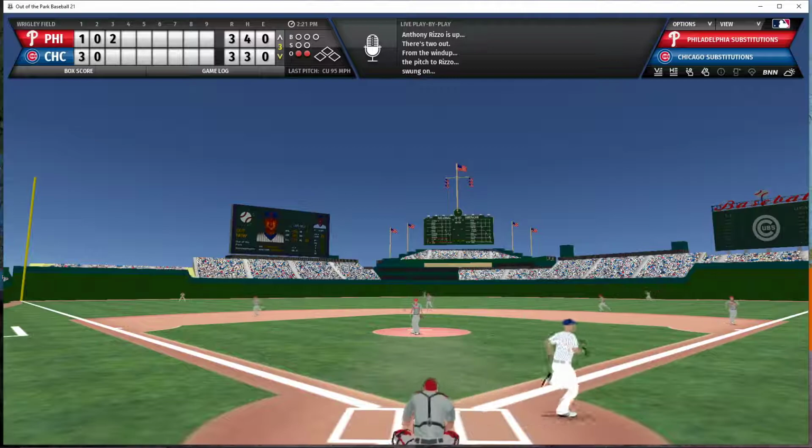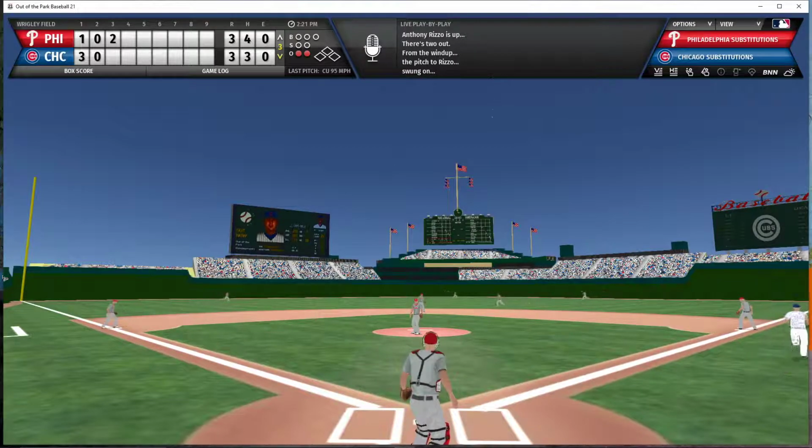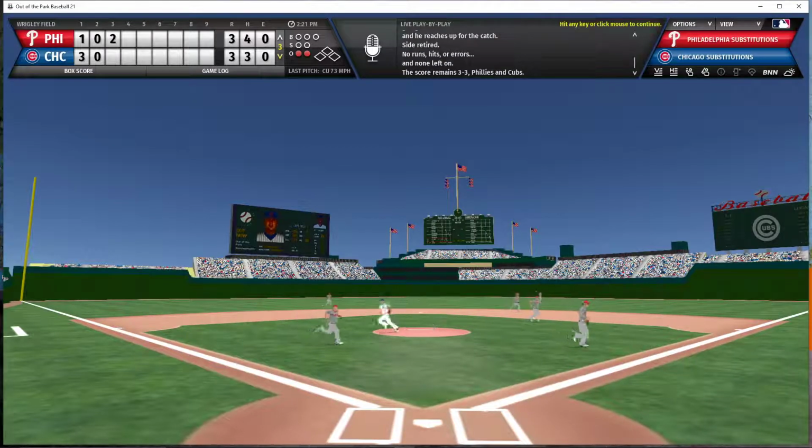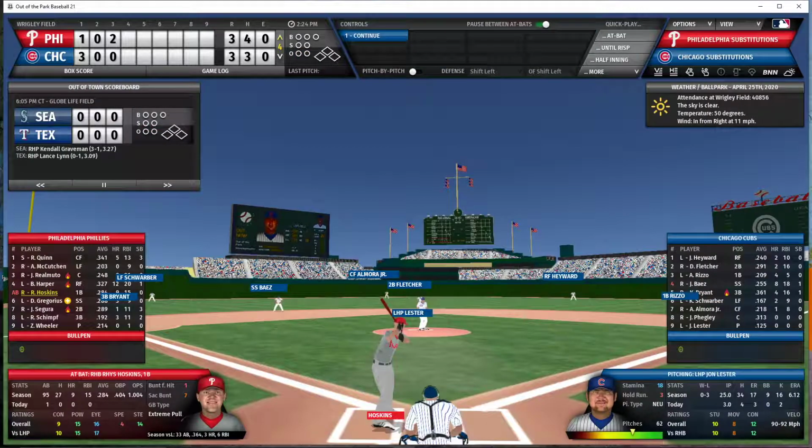Here's the pitch. Rizzo hits it high into center field. The wind is going to blow that one back in. And that is going to be the 3rd out of the inning as Quinn makes the catch. Go now to the top of the 4th in a 3-3 tie.